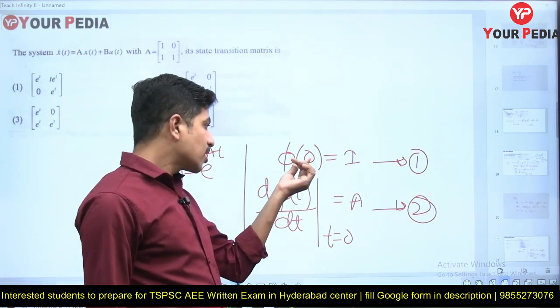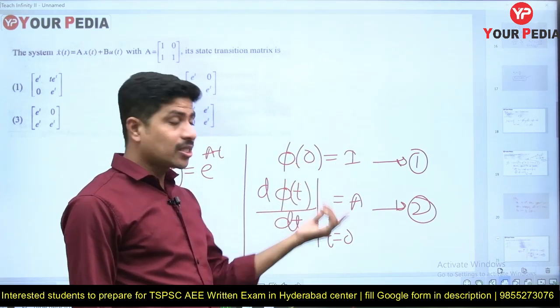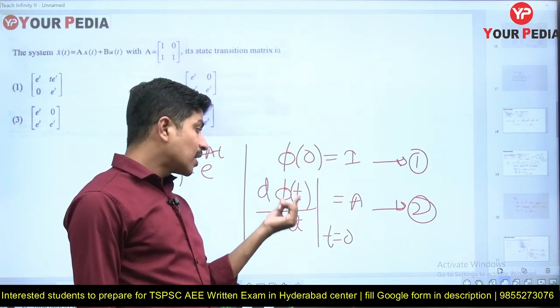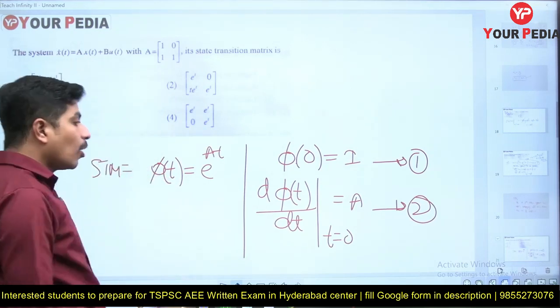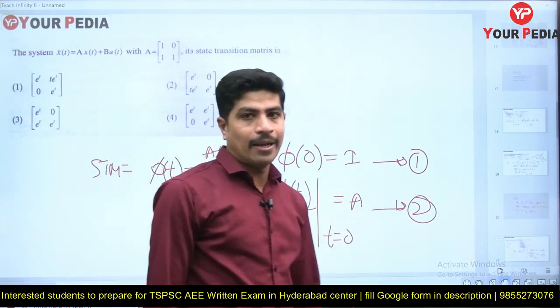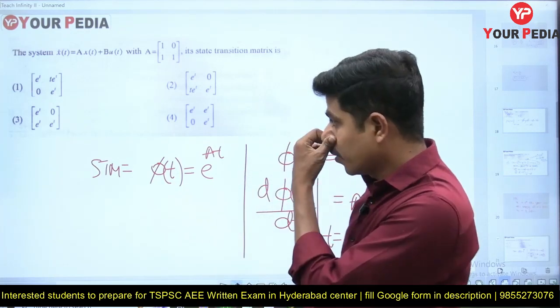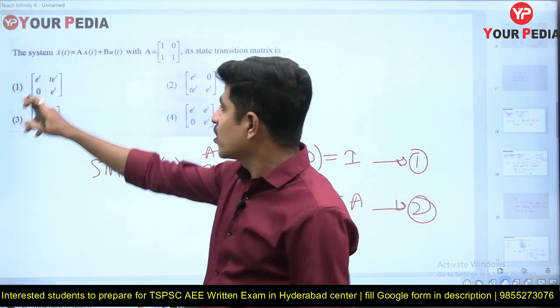That means if I put t equal to 0, then I must get the identity matrix. If I take the derivative of that phi of t, the state transition matrix (STM), and put t equal to 0, I must get A. Observe it, all of you. Now look at the first option.